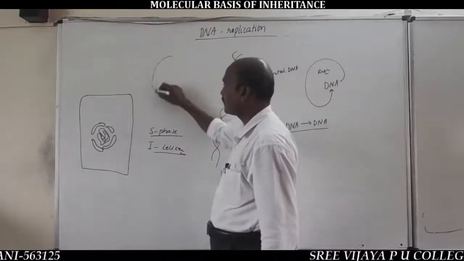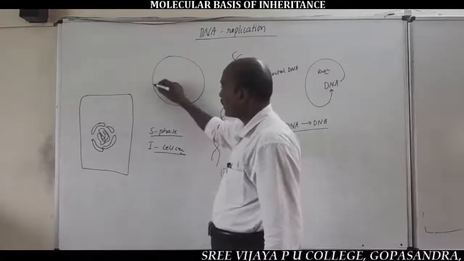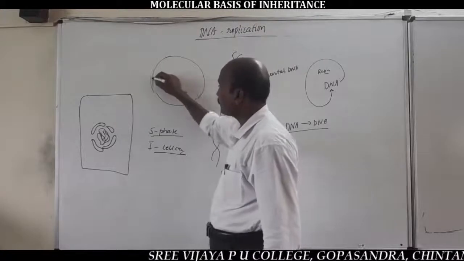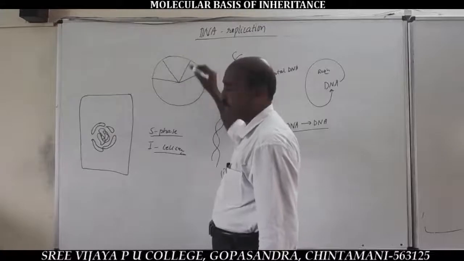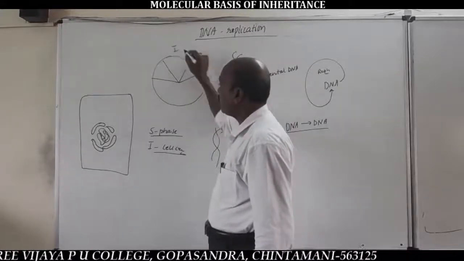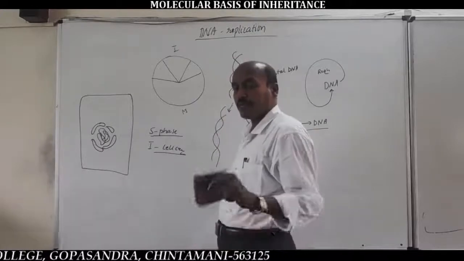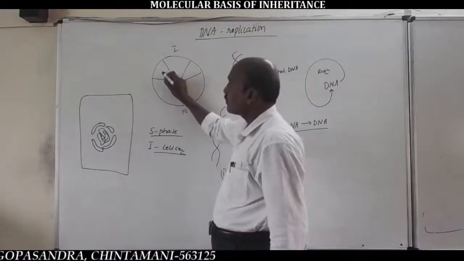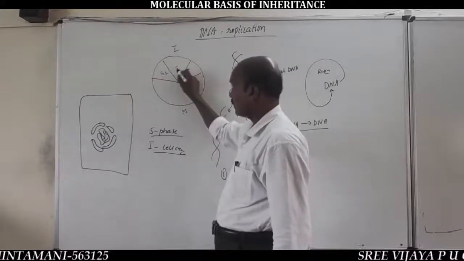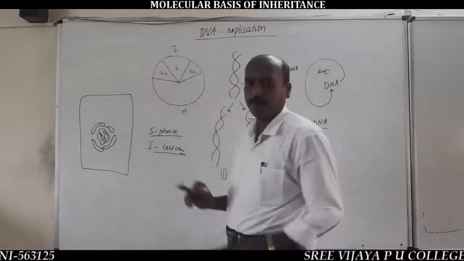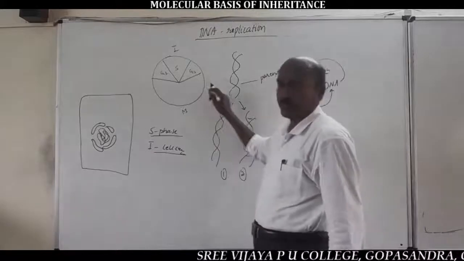This is because, for example, this is the cell cycle diagram. In the cell cycle diagram, there are two major phases, that is I phase and M phase: interphase, and the mitotic or meiotic phase. Here interphase is divided into three subphases: G1 phase, S phase and G2 phase. Gap 1 phase, synthetic phase, and gap 2 phase.